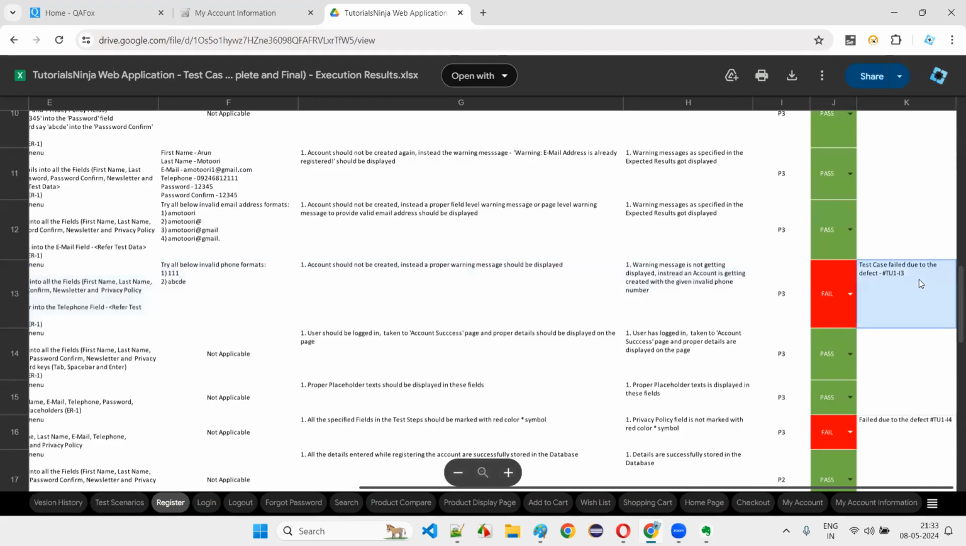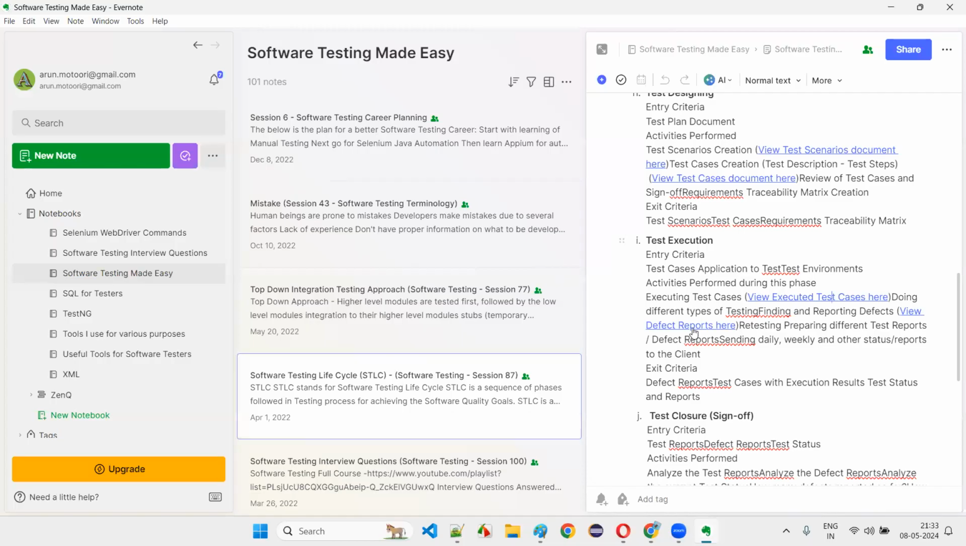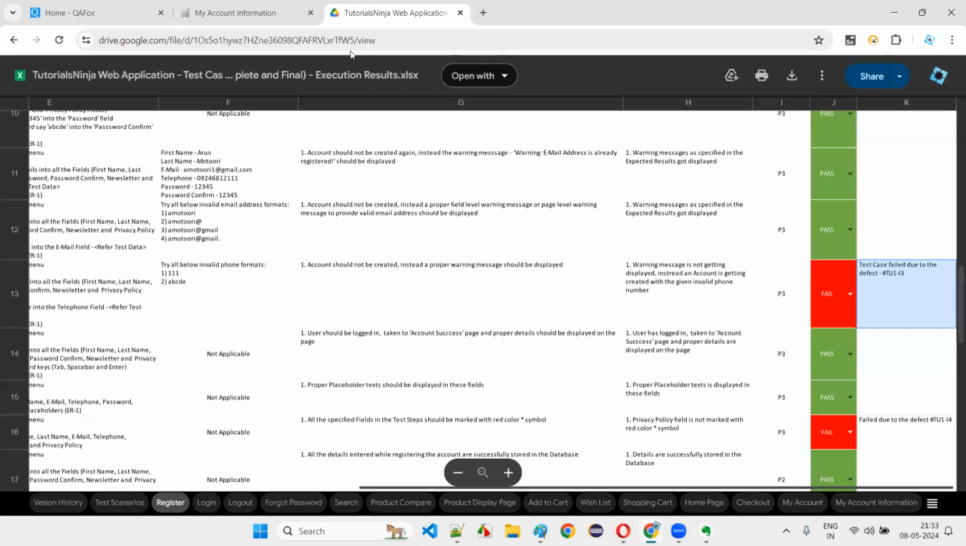At the same time, we are going to report the defects. Test case failed due to the defect, so and so defect. We'll say that. Clear? How to report the defects, I'll show you. So I'll show you how the defects will be reported. Some examples are there with me.